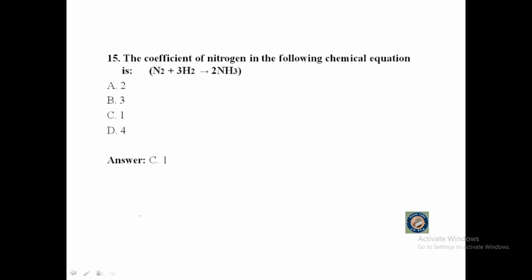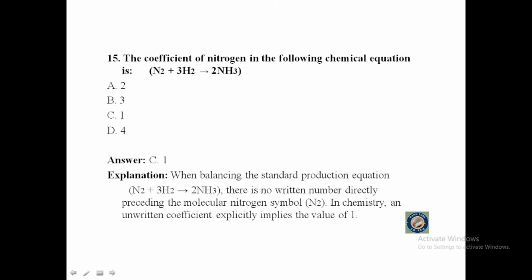The answer is 1. When balancing the standard production equation, N2 plus 3H2 gives us 2NH3. There is no written number directly preceding the molecular nitrogen symbol N2. In chemistry, an unwritten coefficient explicitly implies the value of 1. Therefore, since this is nitrogen, the coefficient of nitrogen here is 1. For it is not written, that means it is 1. Hence the answer is 1.